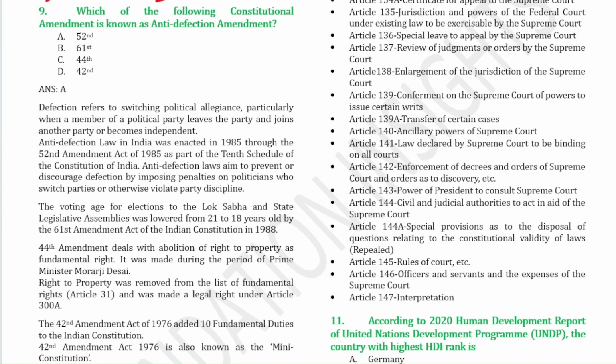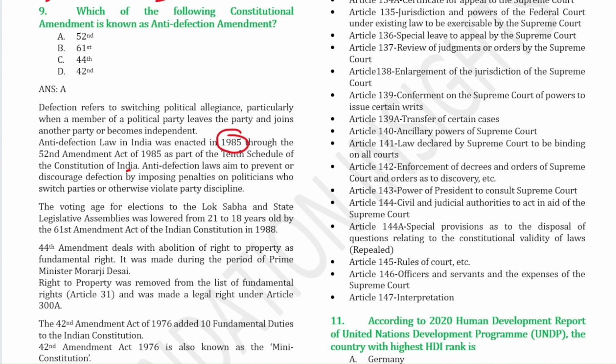Question number 9. Which of the following constitutional amendments is known as the anti-defection amendment? It is the 52nd Amendment. Defection means when a member of a political party tries to leave the party and then joins another party or becomes independent. So that is known as defection. The anti-defection law in India was enacted in 1985 through the 52nd Amendment Act of 1985 as a part of the 10th Schedule of the Constitution of India. This law aimed to prevent or discourage defection by imposing penalties on politicians who switch parties or otherwise violate party discipline.